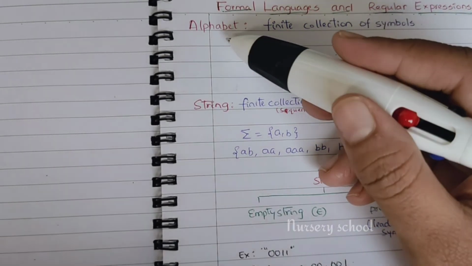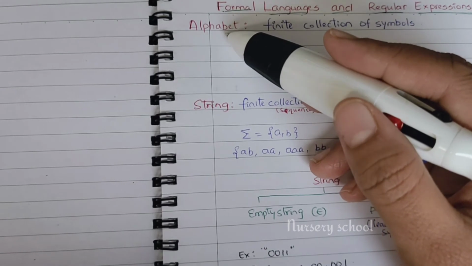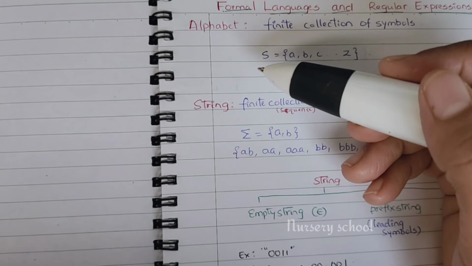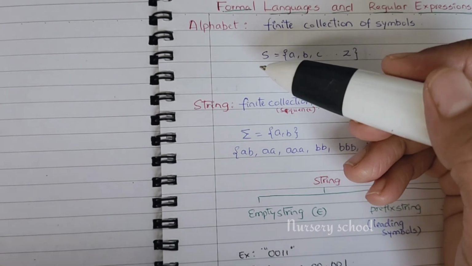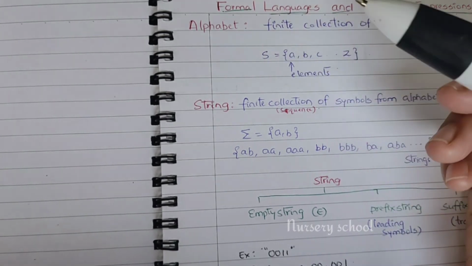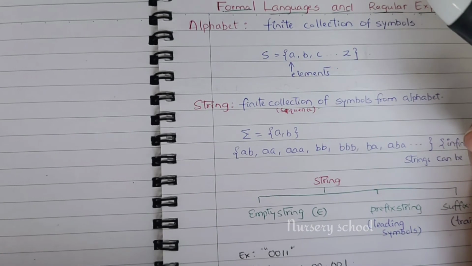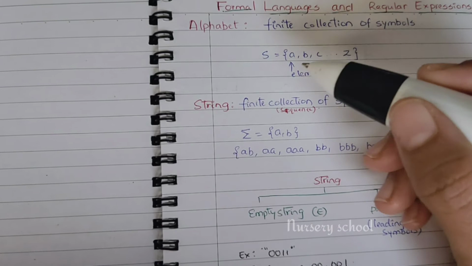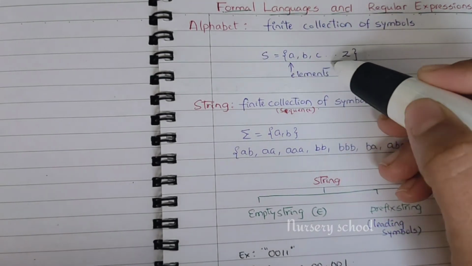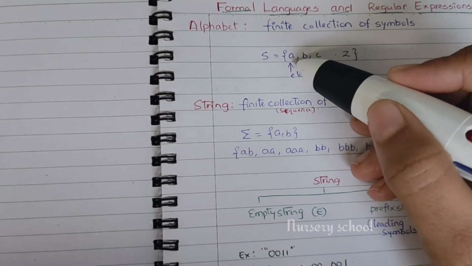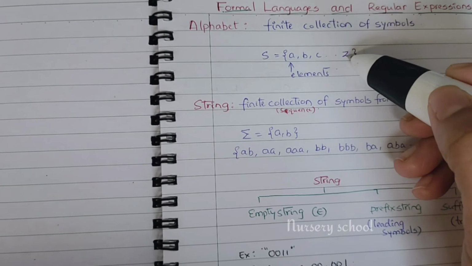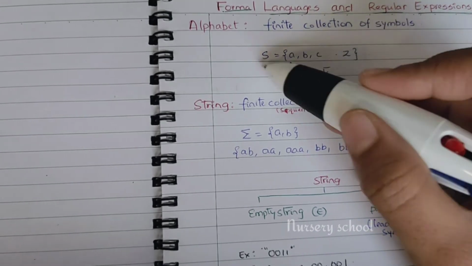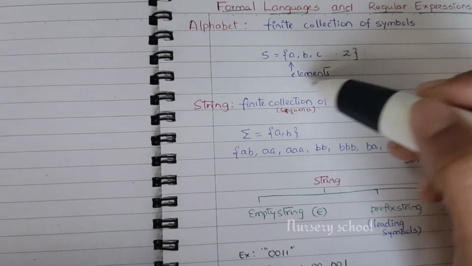The first one is alphabet. What do we mean by alphabet? An alphabet is a finite collection of symbols. We will have different types of symbols, and the collection of these symbols we call an alphabet. These symbols are also called elements, so you can call it an alphabet set.